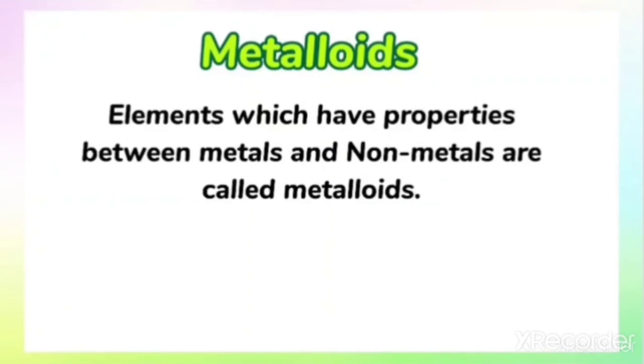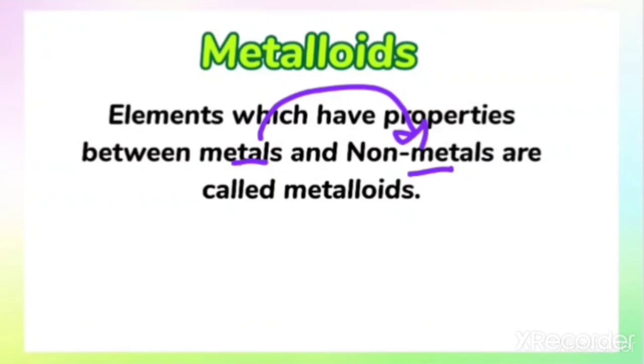Next we talk about metalloids. Metalloids are elements which have properties between metals and non-metals. We already discussed the properties of metals and of non-metals. The properties of metals are lustrous, sonorous, ductile, malleable, and good conductors of heat and electricity, but these are not there for non-metals.